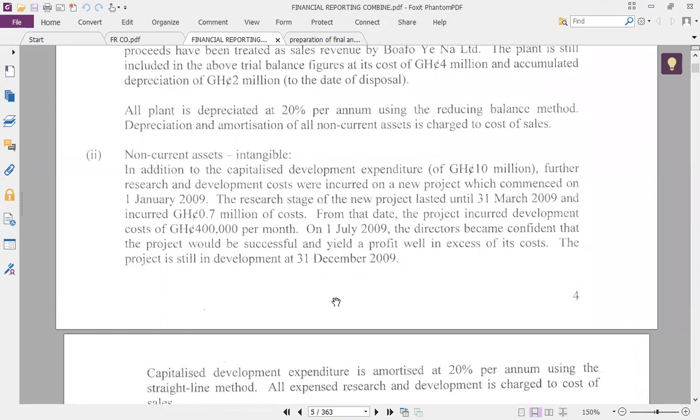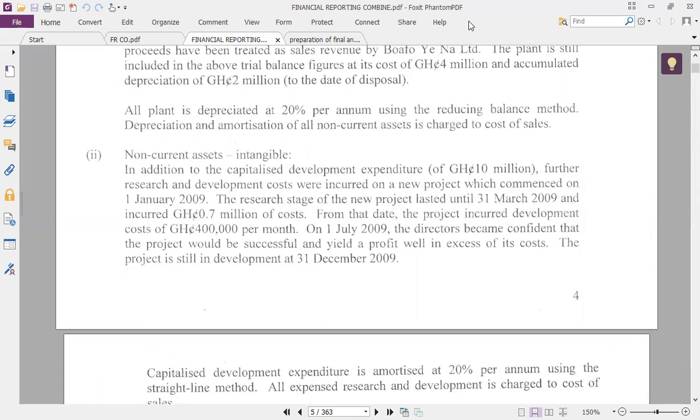Note 3. In addition to capitalized development expenditure of 10 million, further research and development costs were incurred on a new project, which commenced on January 2009. The research stage of the new project lasted until 31st March 2009.